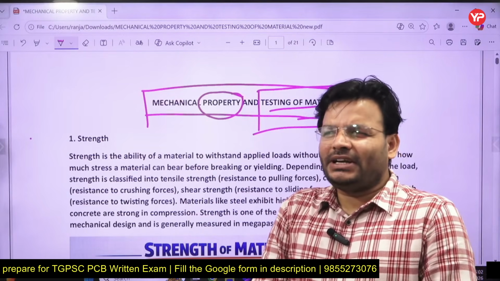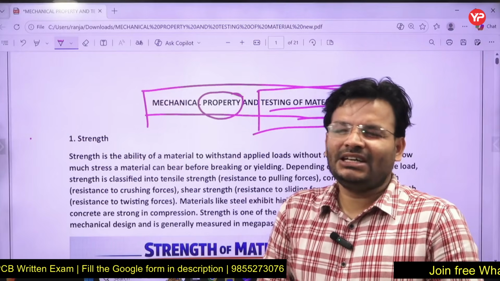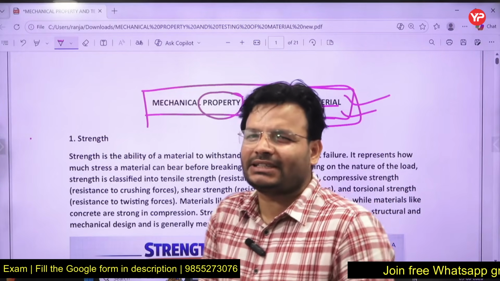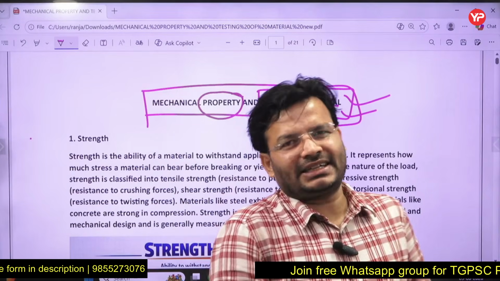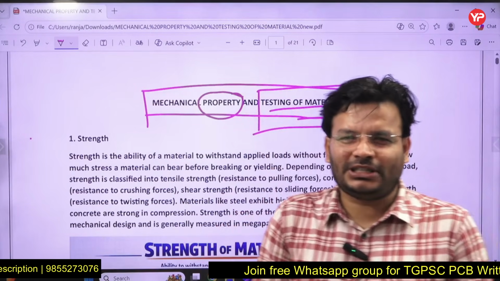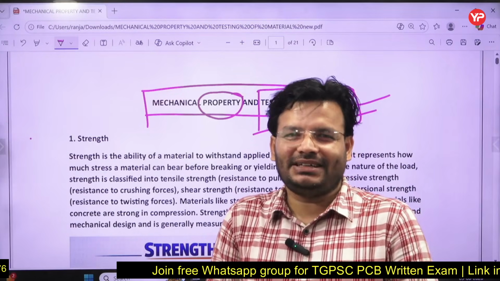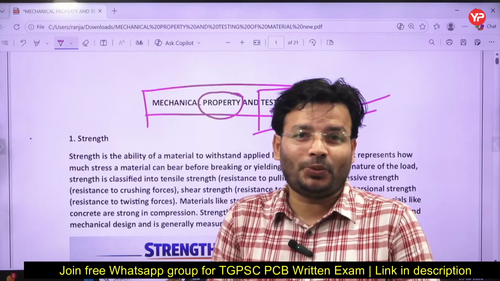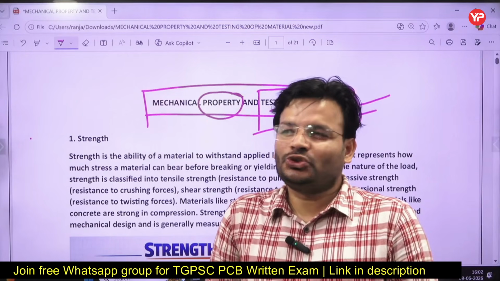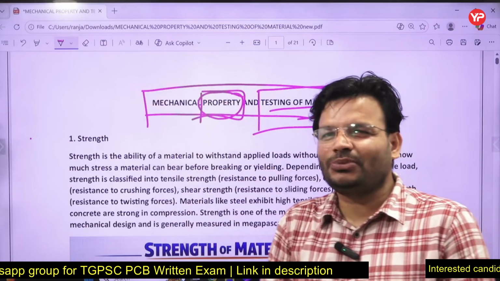So property is basically a character of the system that you can measure. But don't think every character of a body will be its property. Color is a character of the body, but it cannot be a property because it cannot be measured. In the same way, taste could be a character, but that cannot be a property because it cannot be measured. So always keep in mind, property is that thing which can be measured or has some numerical value.